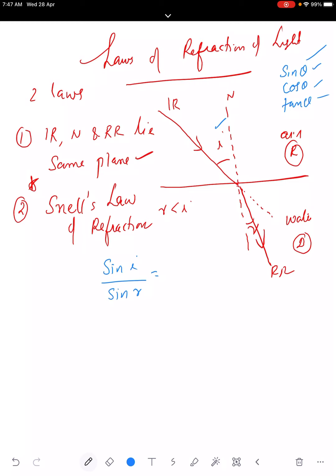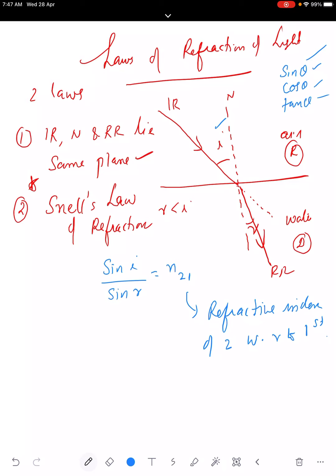The ratio of the sine of angle of incidence to the sine of angle of refraction is a constant for a given pair of media, and this is called the refractive index. I write this as the refractive index of the second medium with respect to the first one. It's a term we are introducing. This is called Snell's law of refraction.